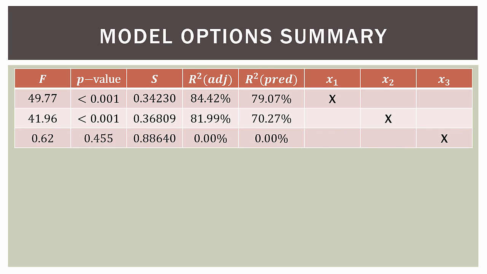So if we look at this example where we're only using one independent variable, which one do you think is the best? I would have to say the first one. We have the highest F statistic, the lowest standard error of the regression, the highest R squared adjusted, and we definitely have the highest R squared predicted. So of these 3, the first one is definitely the best.